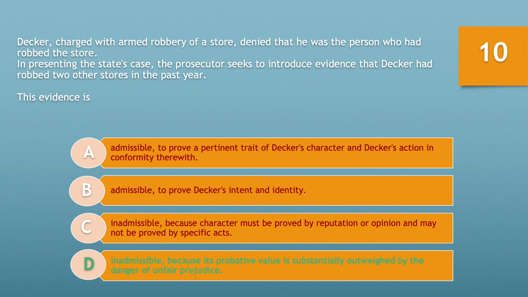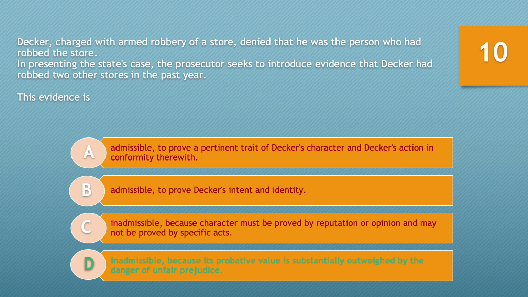Let's look at the 3 other options. A, admissible to prove a pertinent trait of Decker's character and Decker's action in conformity therewith. This is a terrible answer because this is exactly what the rules of evidence were designed to protect against. You can't prove guilt simply because you have a history of, in essence, being a bad person or history of committing similar crimes.